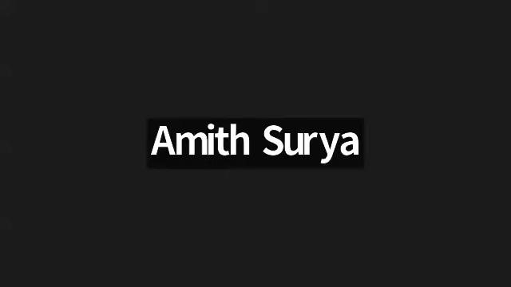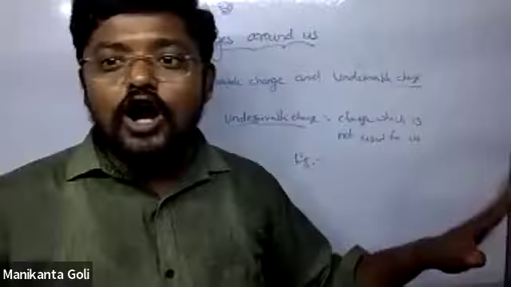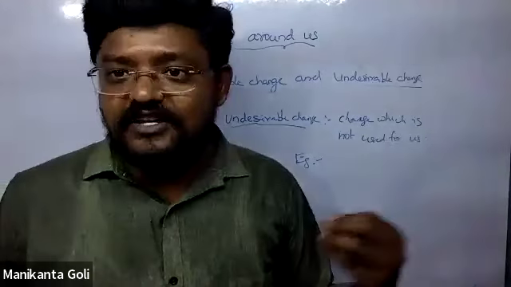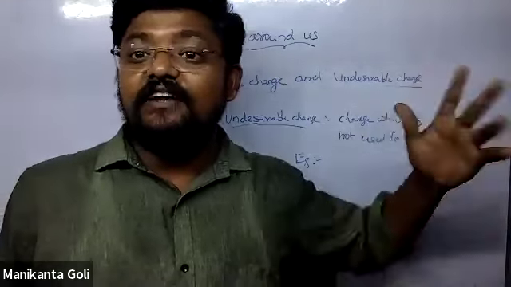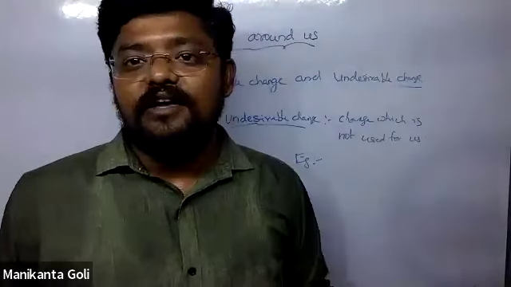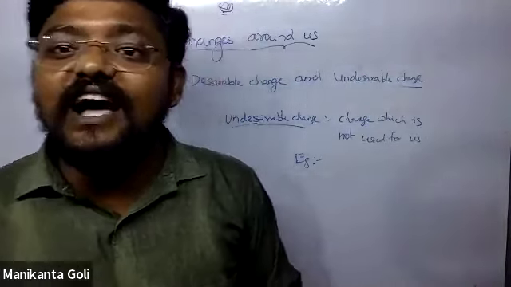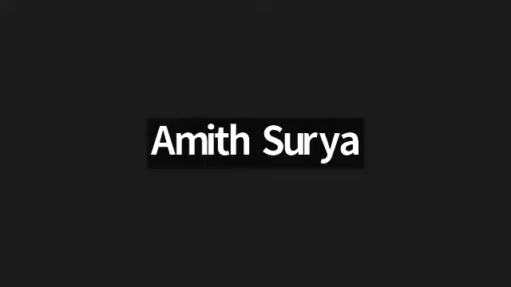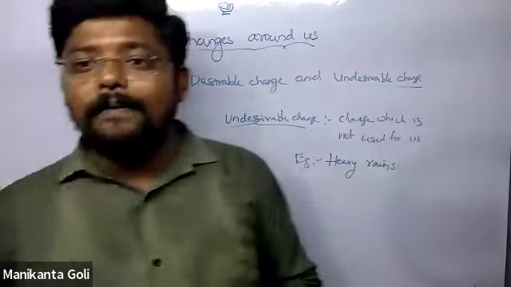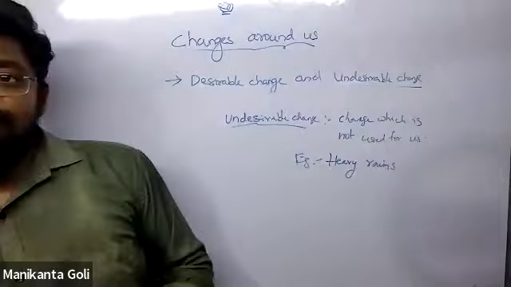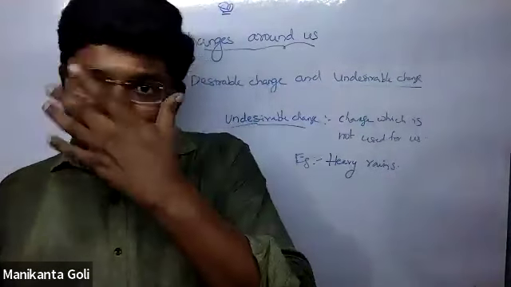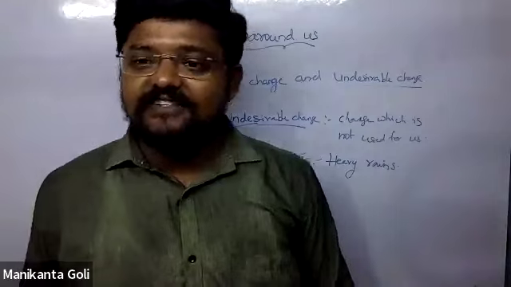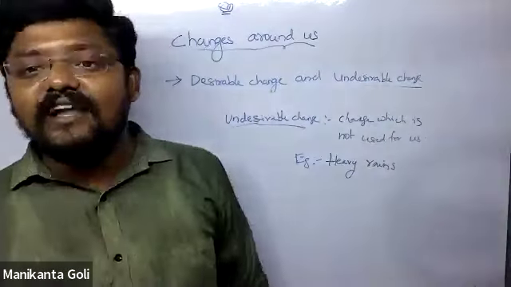Heavy rains in rainy season. Heavy rains, not normal rains. Normal rains are a desirable change. Heavy rains, meaning rains heavy enough to cause floods. Heavy rains are an undesirable change. Natural disasters, like earthquakes, tsunamis, floods and famines. So these are all undesirable changes. Tell me.